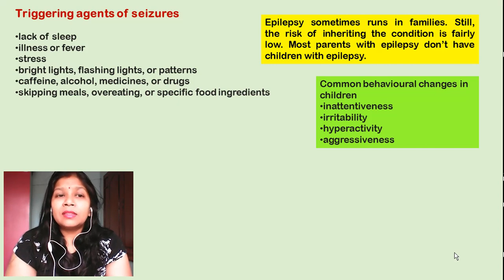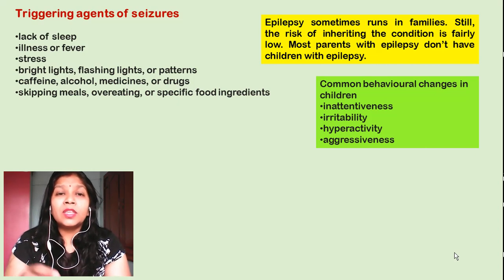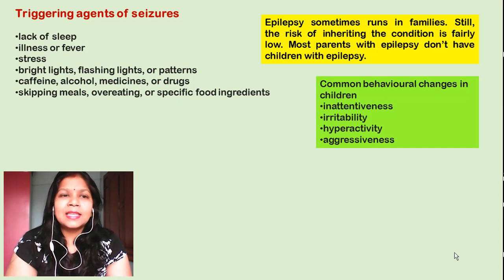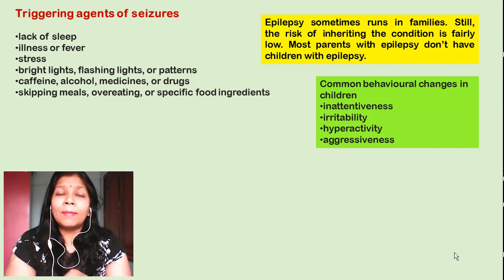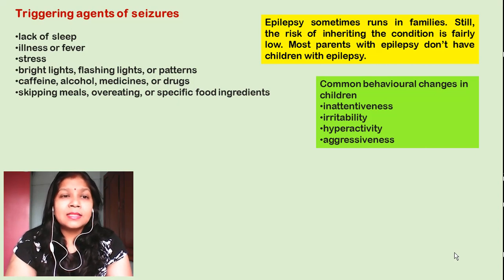So depending on the lights, the flashlights and the patterns. Flashlight means the flashlight of the mobile or the disco lights which switch on and switch off very fast. So this type of lights or patterns can also lead to seizures in the patients. Now there are some agents like caffeine, alcohol, medicines or some drugs. These can also lead to seizures. And the last one is the skipping of meals, overeating or some specific food or ingredients.